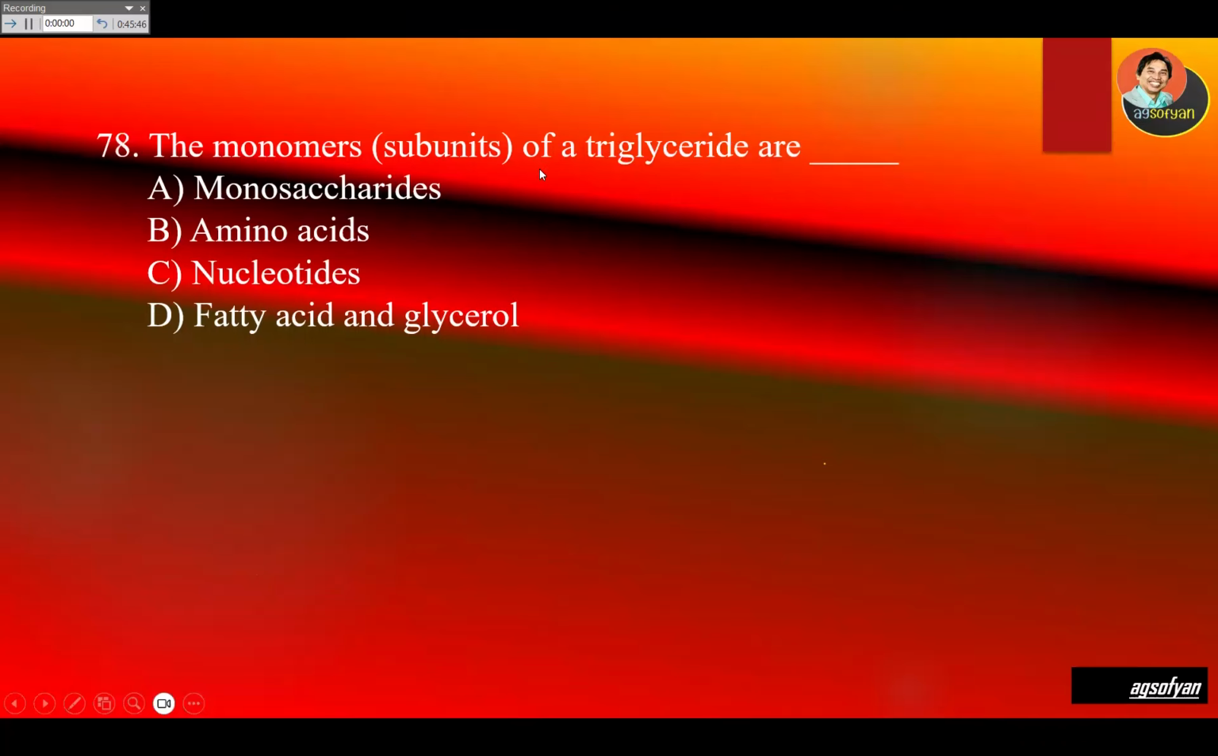The monomers or subunits of triglyceride are fat or lipids. It consists of fatty acid and glycerol. So fatty acid and glycerol are the subunits of triglyceride.